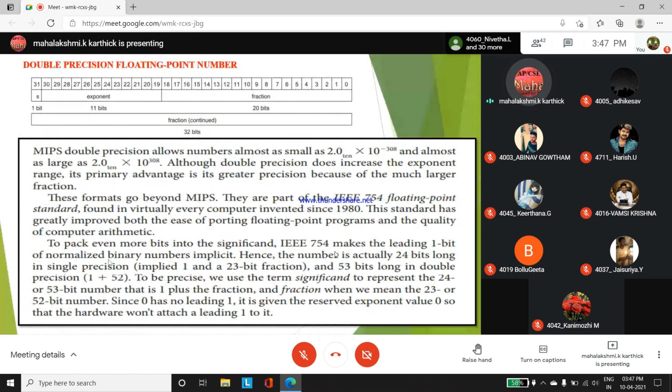After understanding the concept of the IEEE 754 standard for floating point numbers, then you can read this information. It is very simple. Part of the IEEE format standard is found in usually all computers from the 1980s. This standard greatly improved both the ease of porting floating point programs and the quality of computer arithmetic. IEEE 754 makes the leading 1 bit of a normalized binary number implicit, which simplifies calculations in single precision and double precision formats.